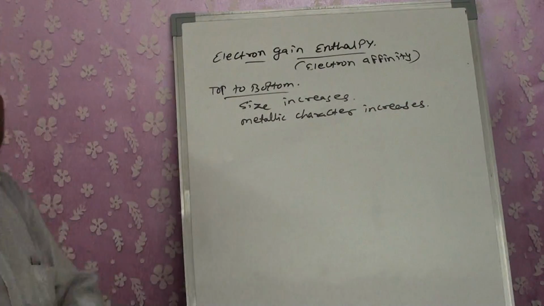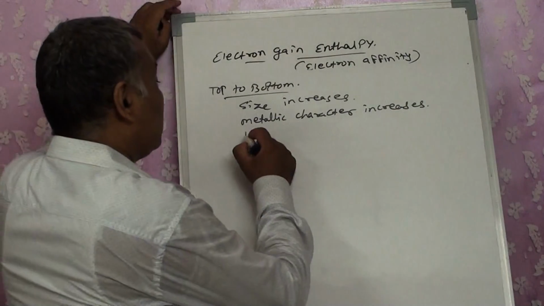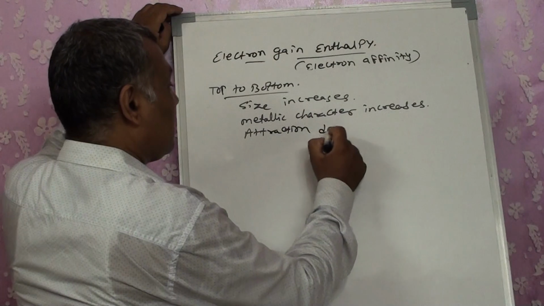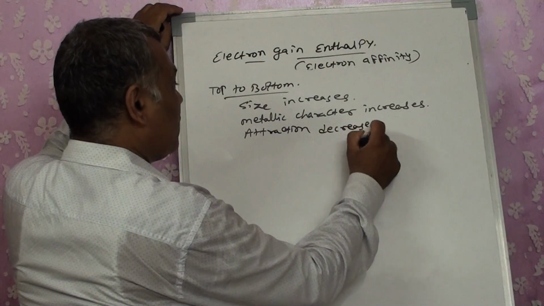Size increases, metallic character increases, attraction decreases.